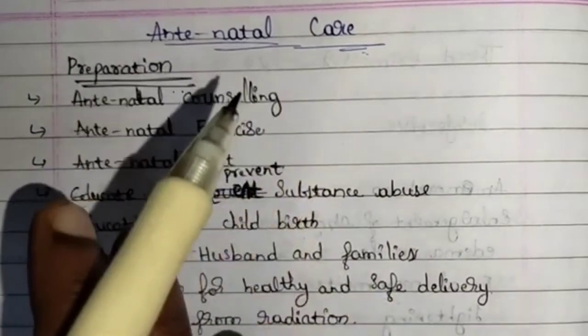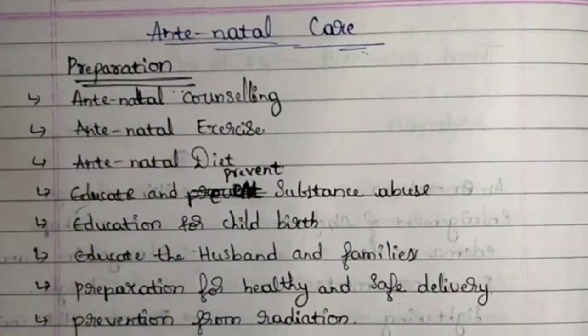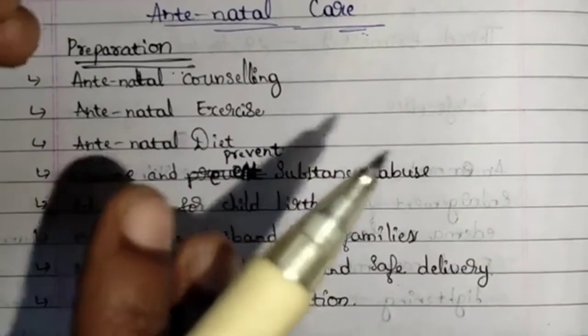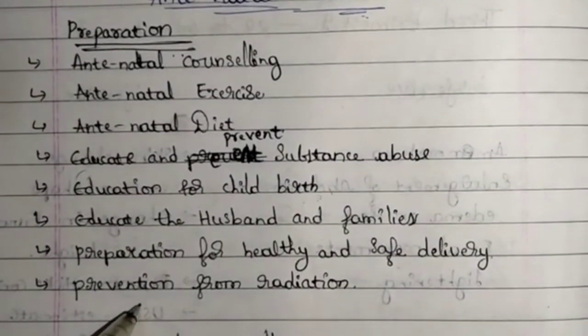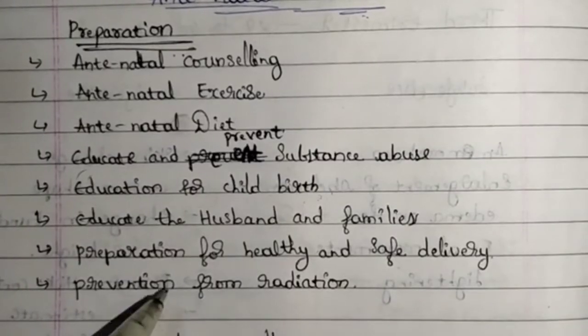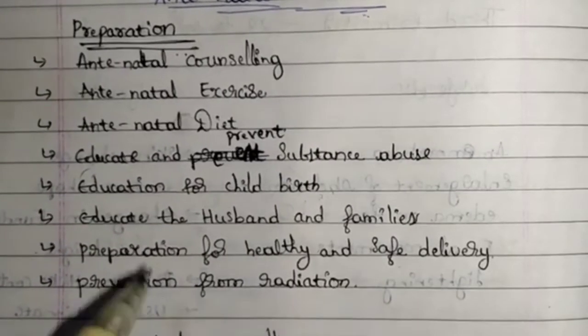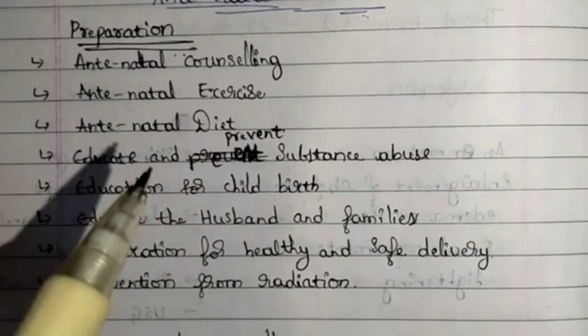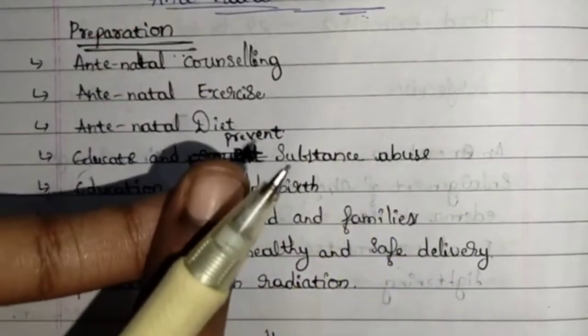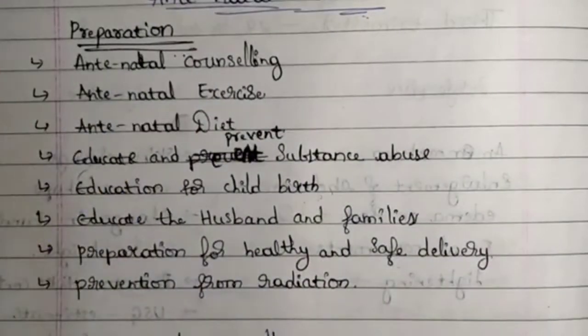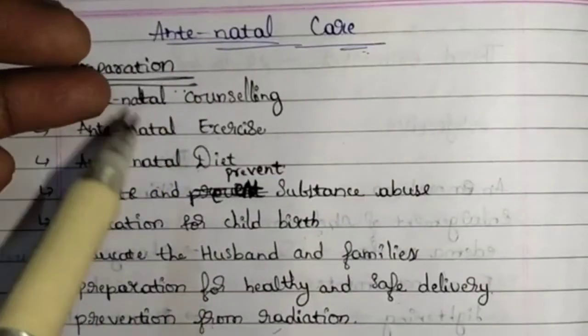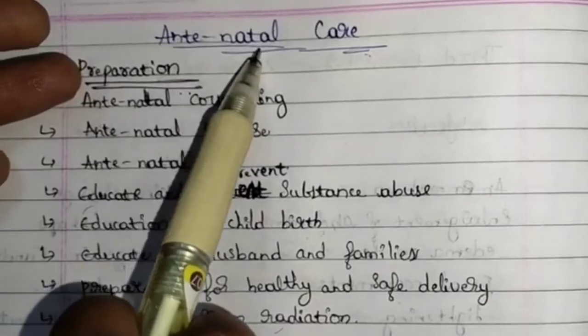Healthy, safe delivery is okay, but hygienic delivery is also important. The hospital should maintain the hygiene measures when it comes to the delivery process. Next, prevention from radiation. This is given in the form of advice. The mother is advised to stay away from radiating areas, that is, she is not allowed to undergo any x-rays or other kinds of radiation which are harmful for the baby. These are the things that are seen in the preparation when it comes to antenatal care.